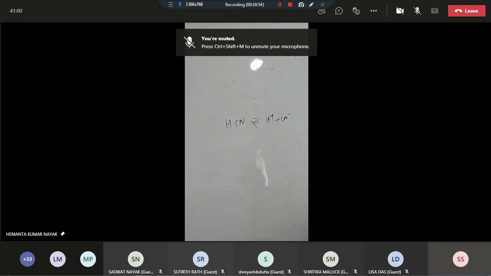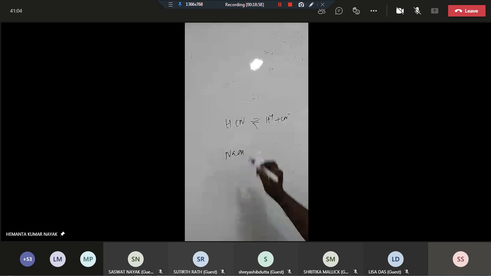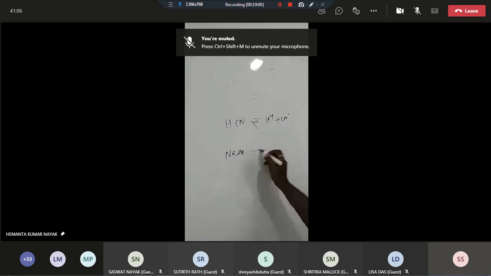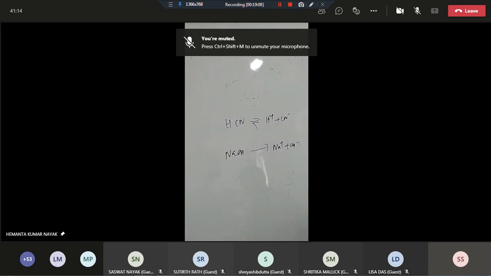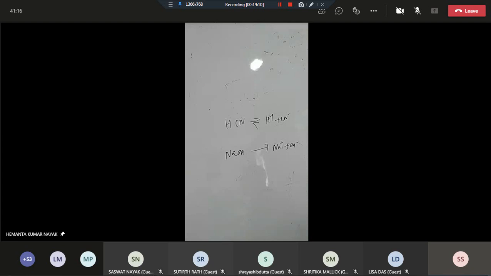Into that solution, what we are adding? NaOH we are adding, and the concentration of NaOH is given. It gives Na plus and OH minus. Correct. Now, due to addition of NaOH, the degree of dissolution of hydrogen cyanide will be increased or decreased? Tell me.